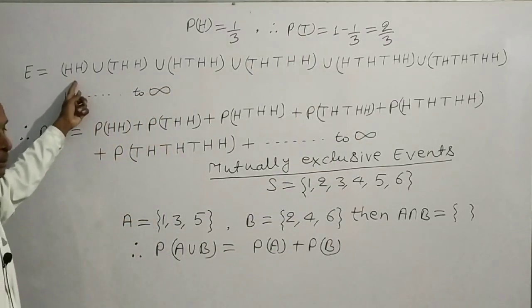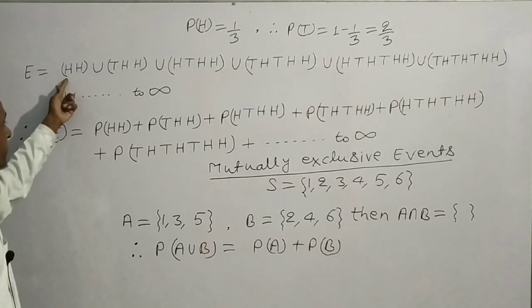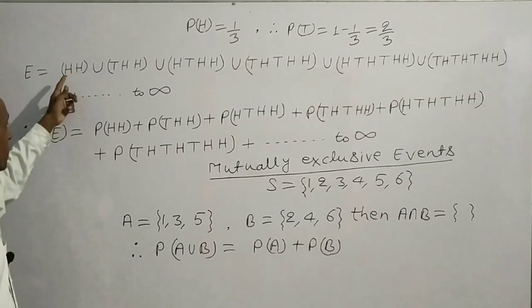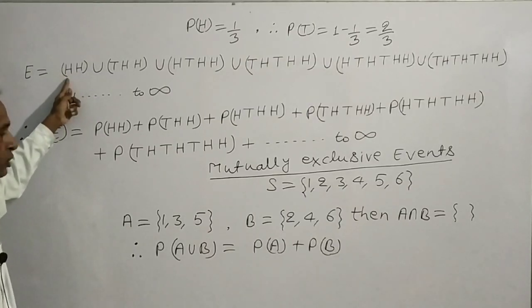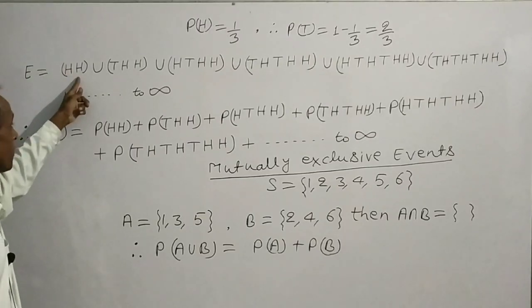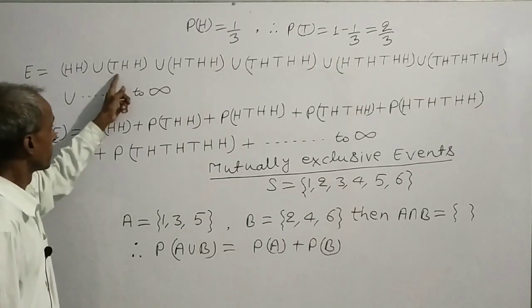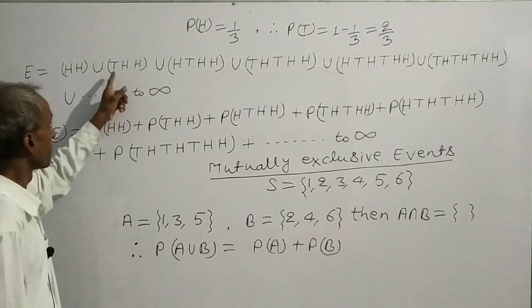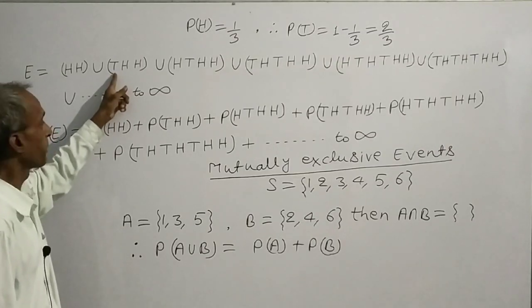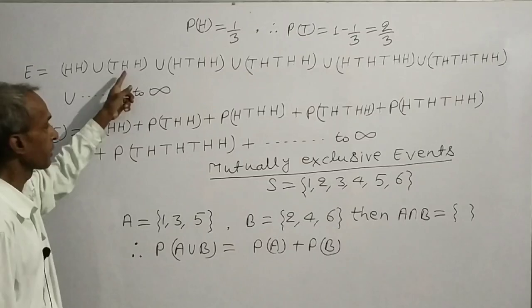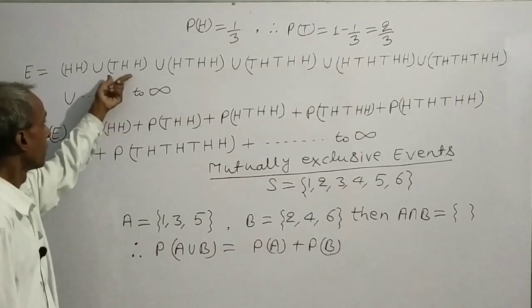Here, this event H and H, head in first toss, head in second toss, and this event tail in first toss, head in second toss, head in third toss.